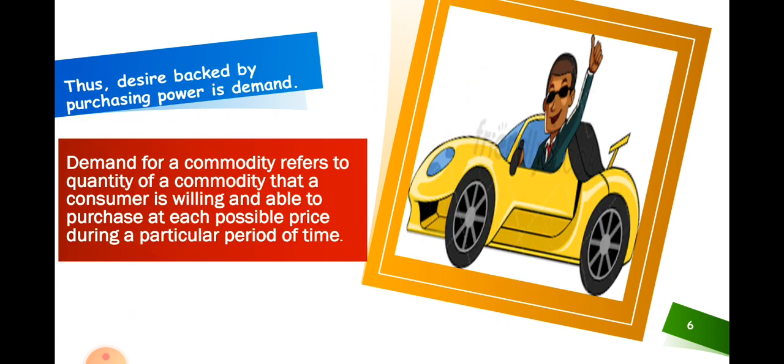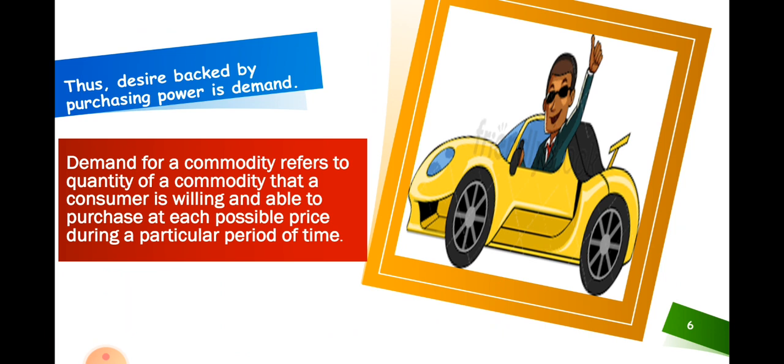Example 3 is a suitable example of demand because in that case the person has the money, that is the ability to buy the car, and also he is willing to buy the car. Thus demand is desire backed by the purchasing power. Or precisely, demand for a commodity refers to the quantity of a commodity that a consumer is willing and able to purchase at each possible price during a particular period of time. In short, we can say it is desire backed by the purchasing power.